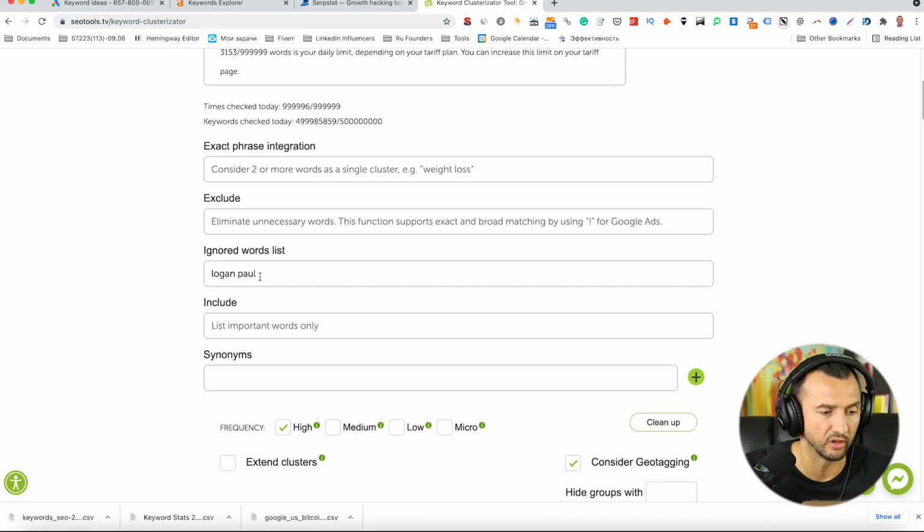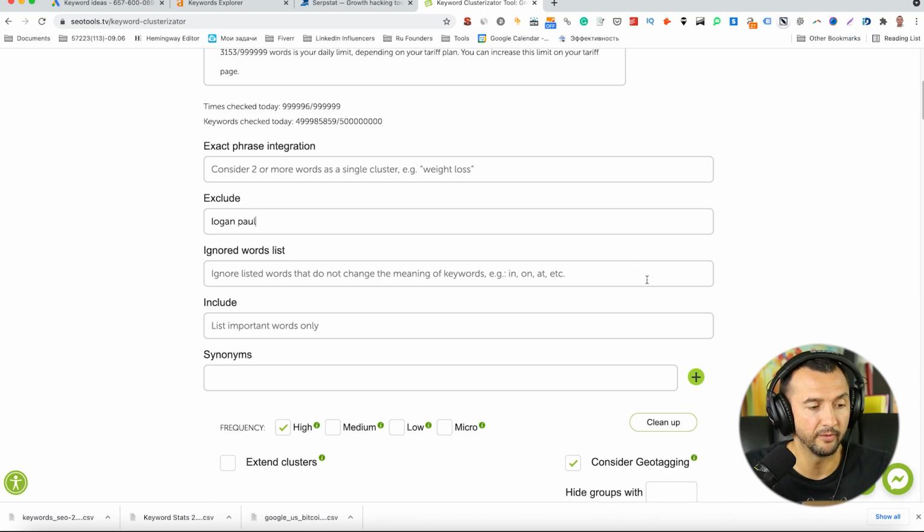No, exclude. Sorry, exclude. It's better to exclude them, because when you ignore some words, that means this tool won't consider these keywords on your list. For example, prepositions, in, on, at, etc. I have all these prepositions as a default, but you can add some other keywords.